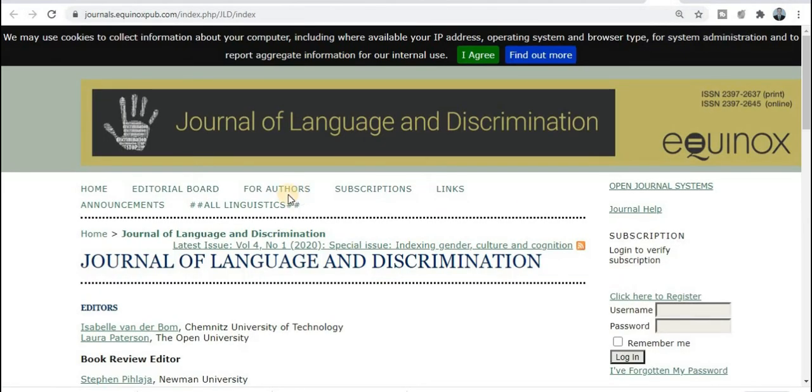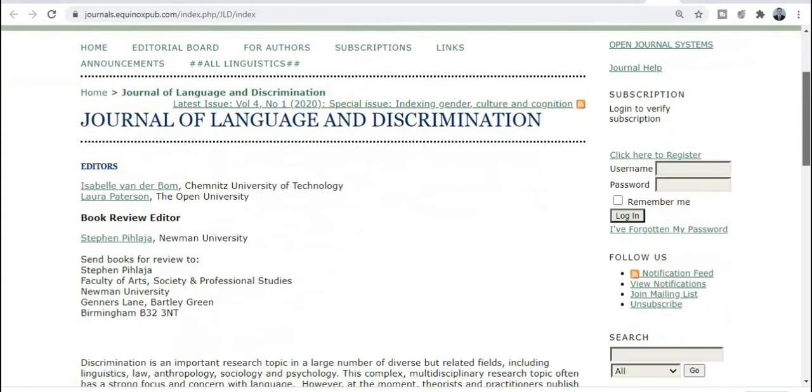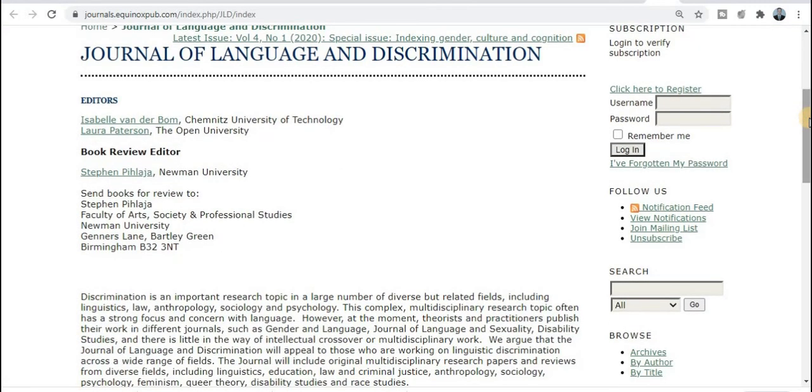Next journal category is the Journal of Language and Discrimination. Now if you want to explore this journal, you can explore by clicking on these different tabs. All the things are given here, you just need to explore at your level also. Then how will we publish and submit our research paper?